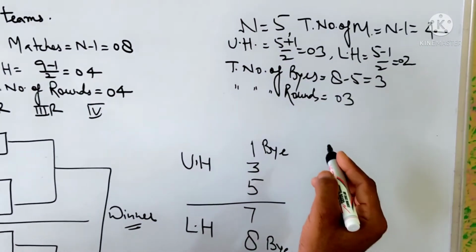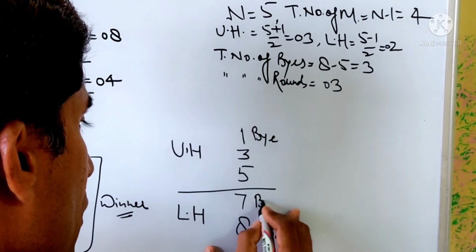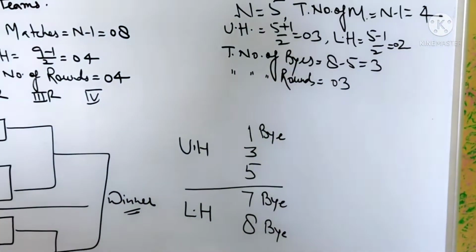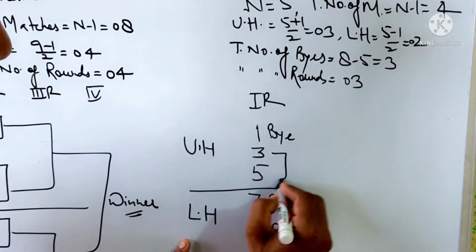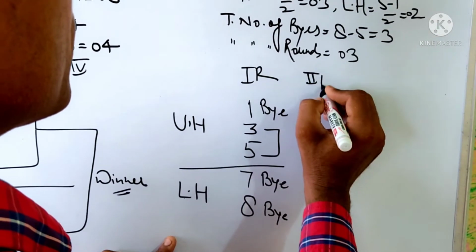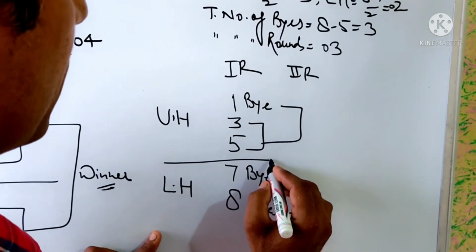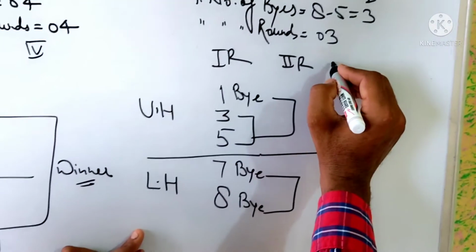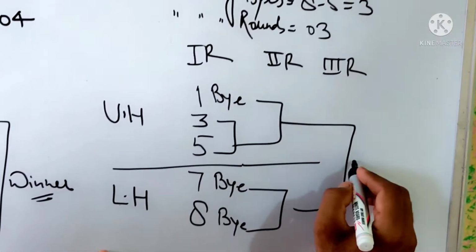And the third bye is given to the first team of the lower half. First round: only one match in the upper half. Second round: one match in the upper half and one match in the lower half. Third round: the winner.